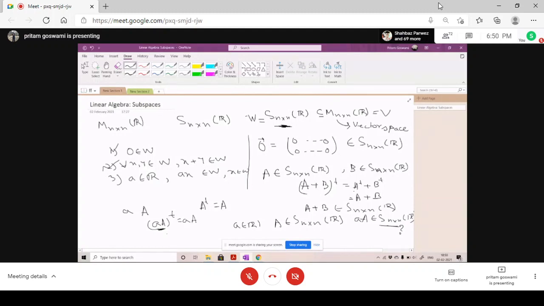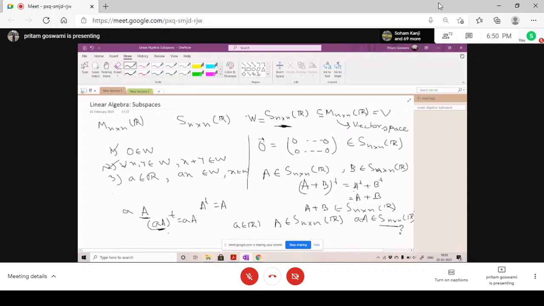If you take a matrix, say A1,1, A2,2, I'm not writing that, and multiply it with a scalar a, then all elements will be multiplied by that scalar. If you take the transpose, you will get the same matrix because A was symmetric already. Got it? Right, sir. Got it.